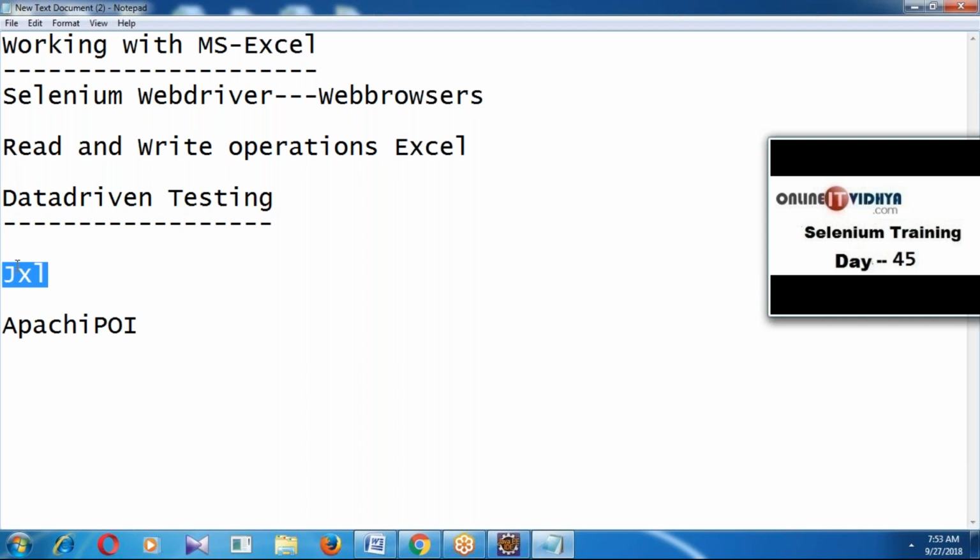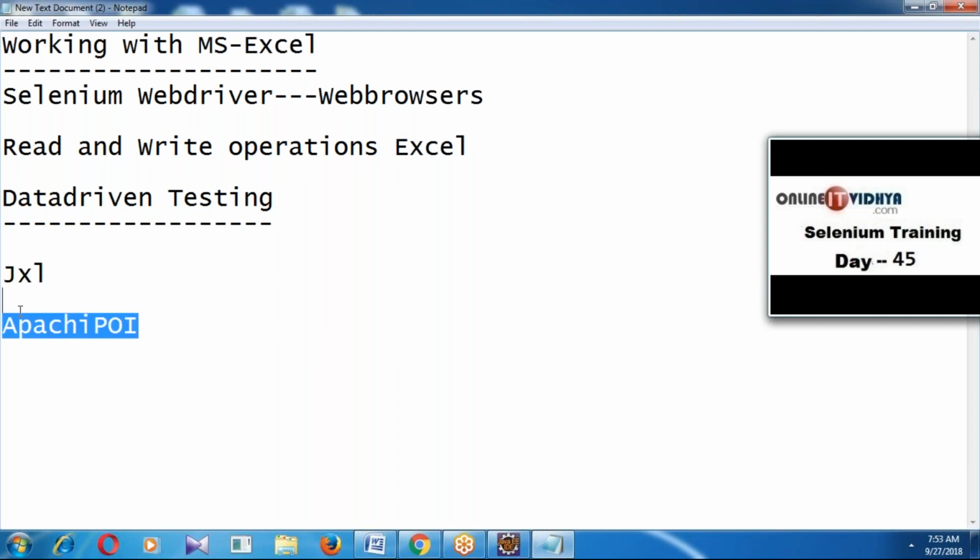That too, Apache POI is updated every time with new features, but JXL has had no updates for the last few years. Apache POI has more advanced and more powerful features than JXL. That's why most companies use Apache POI to perform read and write operations on Excel. Once again, why Apache POI and why not JXL? Three differences.